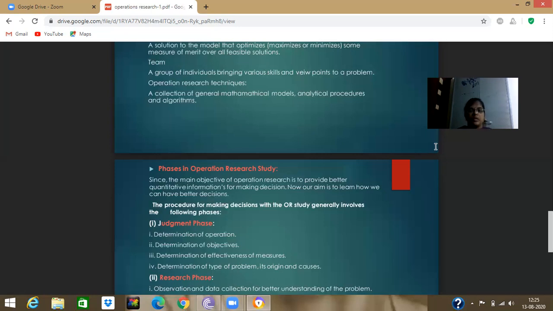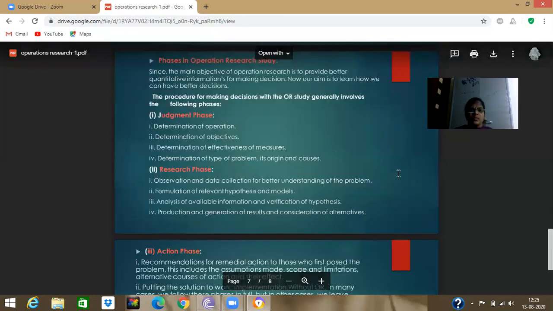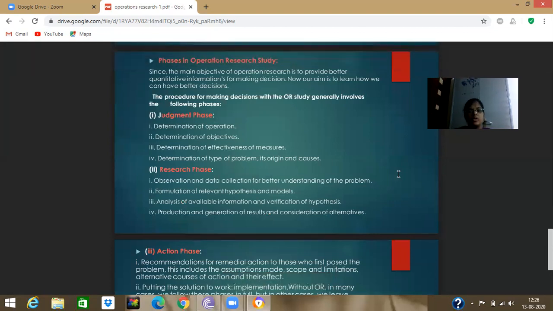Next, phases in operations research study. Since the main objective of operations research is to provide better quantitative information for making decisions, our aim now is to learn how we can make better decisions. How can we take better decisions? That is nothing but the phases in operations research. When taking a decision, we have different phases.